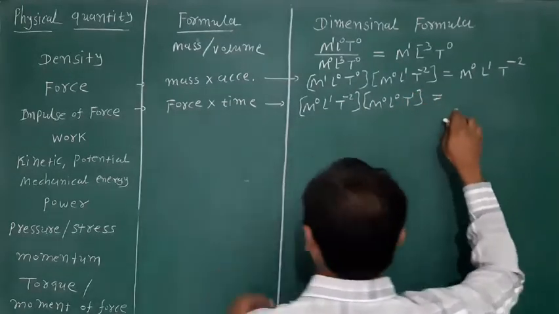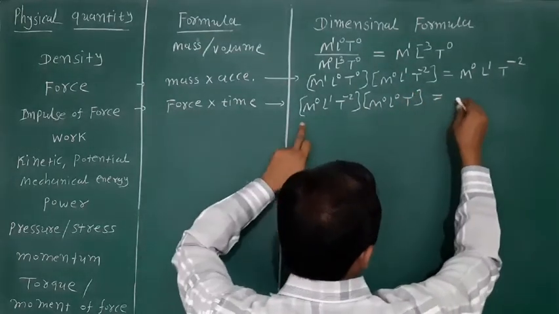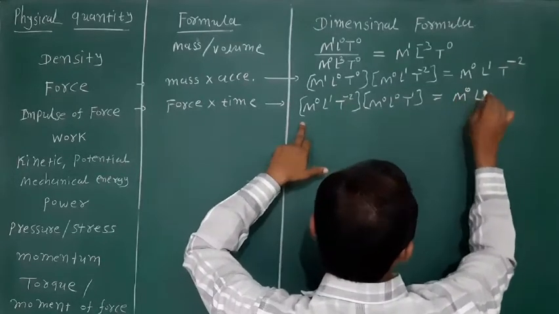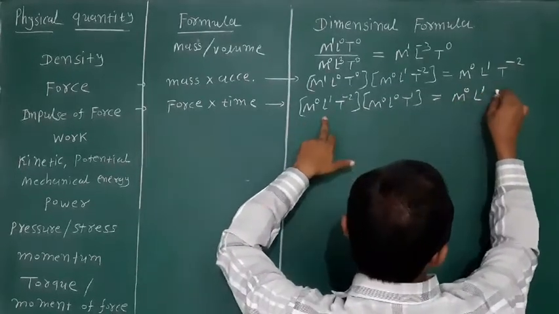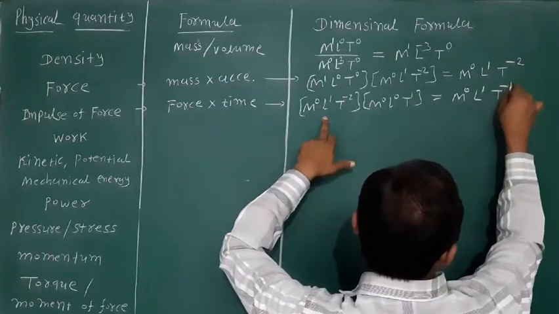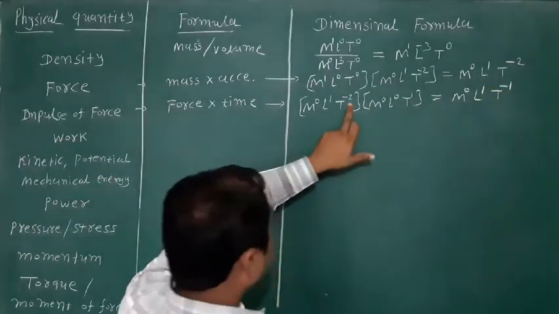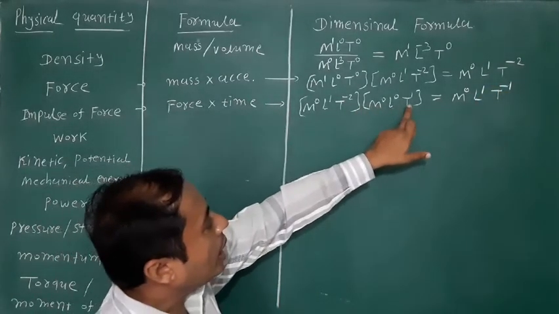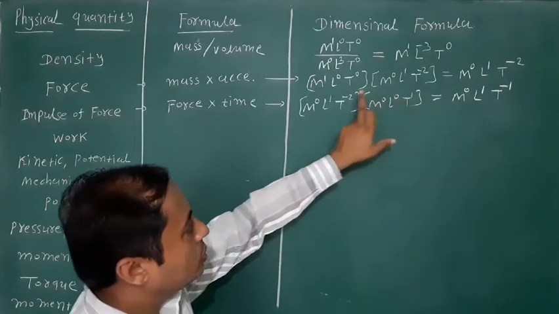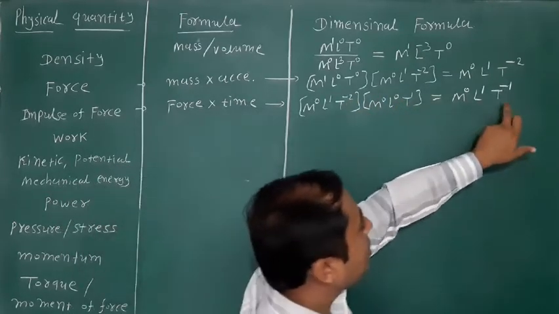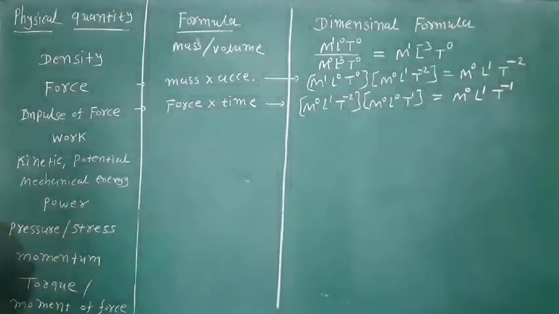So the dimension formula for the impulse of force is M raised to 0, L raised to 1, and T raised to minus 2 plus 1, so minus 2 plus 1 means minus 1.